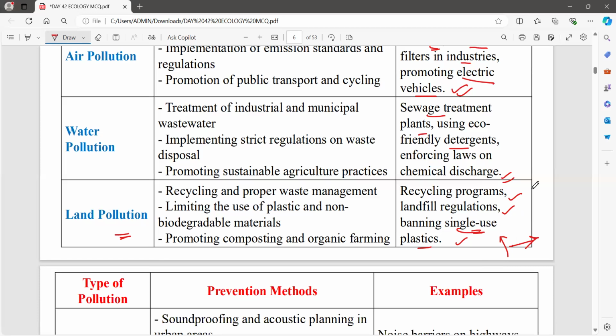Now, all the thrown-out plastic will be collected and cleaned. After that, it will be recycled and reused. This is the procedure the government is taking steps on. They are trying to ban single-use plastics. Now, recycling programs and landfill regulations. See, landfills play a major role in land pollution, so we have to regulate the landfill.